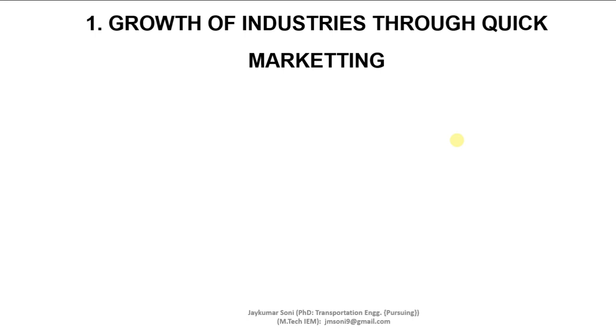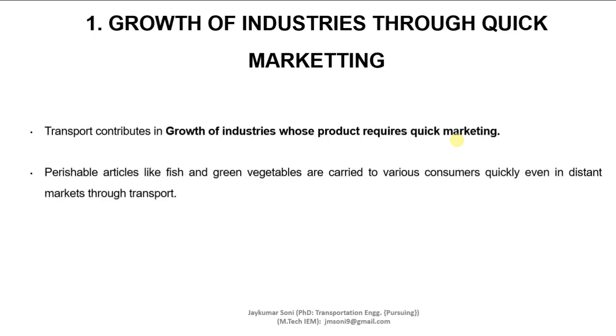So even when the places of destination are at a considerable distance, if transportation is there, then the growth of industries will be quite high. Perishable articles like fish and green vegetables are carried to various consumers or customers quickly, even in distant markets, through transport. And we all have observed these things in the COVID-19 scenario. So transportation contributes to the growth of industries whose products require quick marketing.